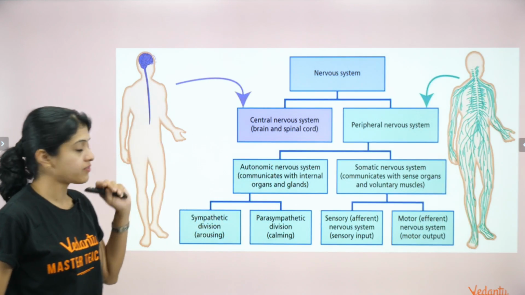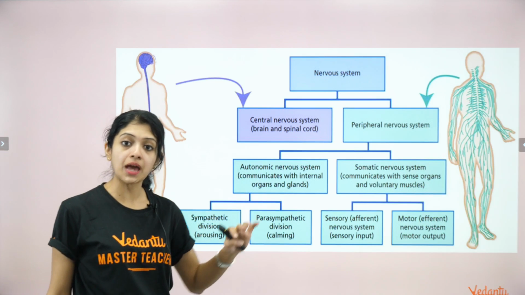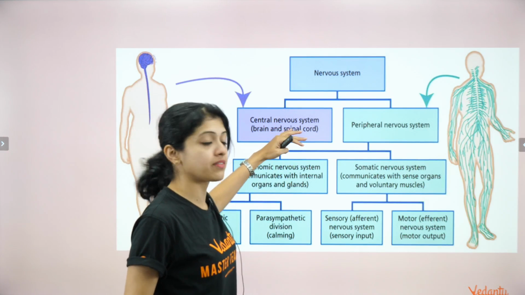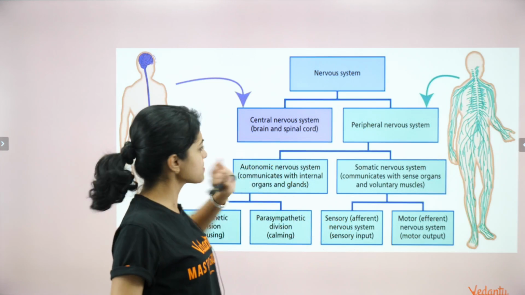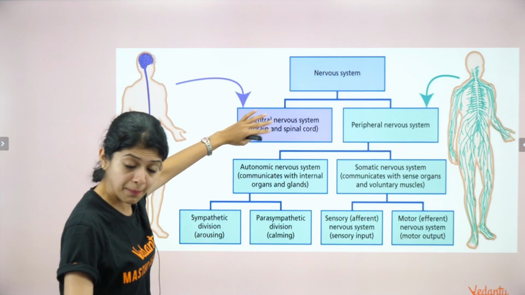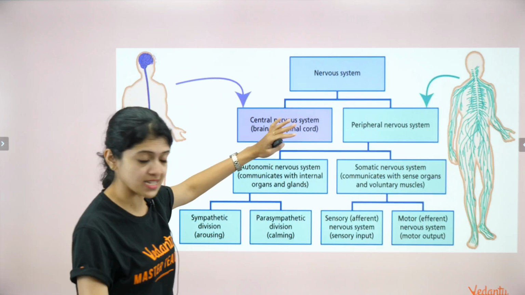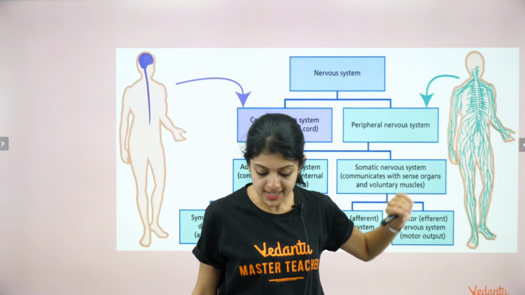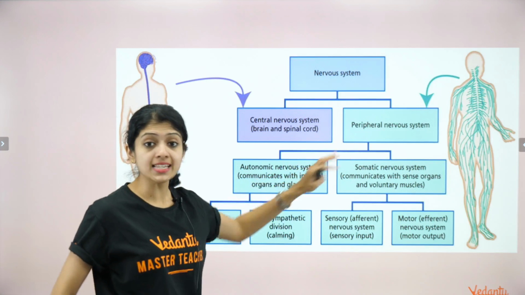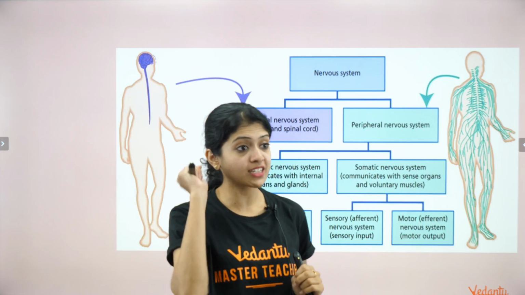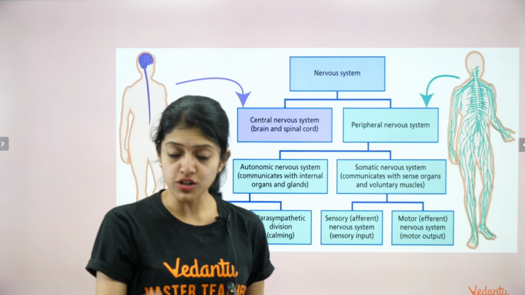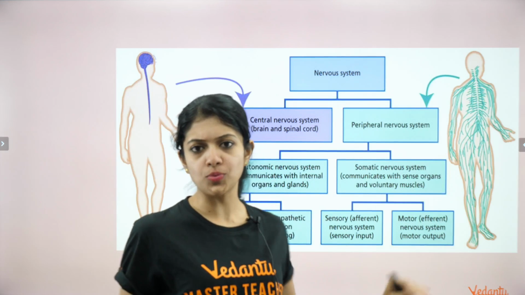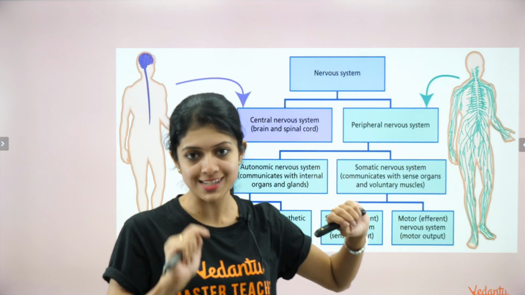Yes, the nervous system, as we have seen yesterday, can be classified into the central nervous system and the peripheral nervous system. Ignore this part for today because we've already done this in yesterday's session. Peripheral nervous system, right? Now pay attention, children, because a lot of you commonly get confused between all of these terms that we have to discuss in today's session.